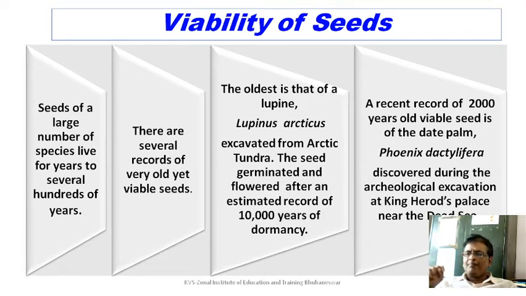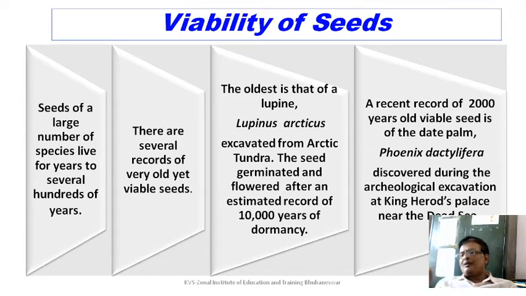One very good example or the oldest example is that of a lupine, Lupinus arcticus. This Lupinus arcticus has been excavated from Arctic tundra. The seed germinated and flowered after an estimated record of about 10,000 years of dormancy. Can you imagine? 10,000 years.